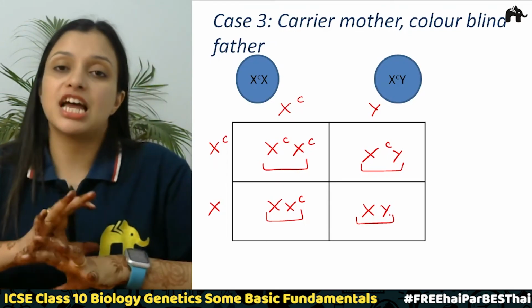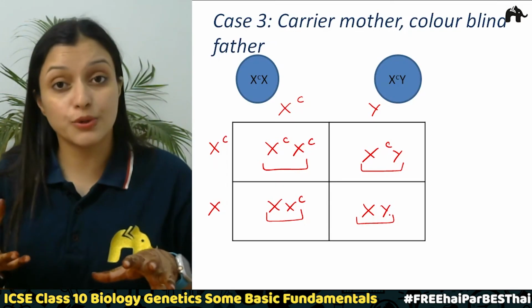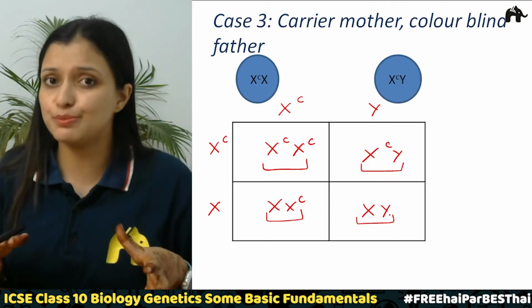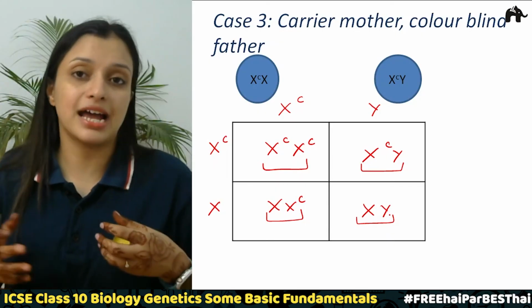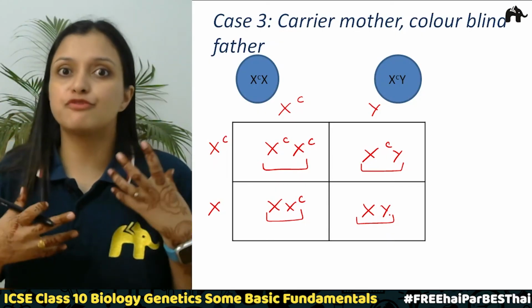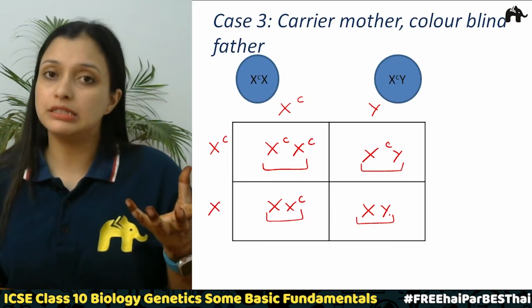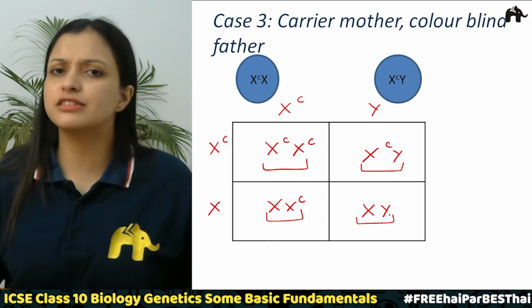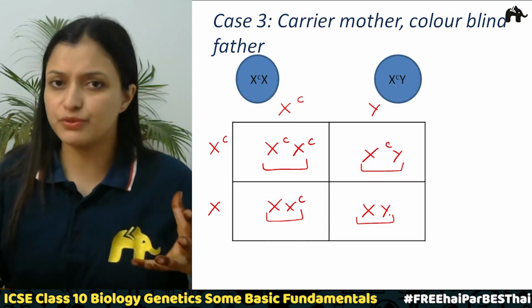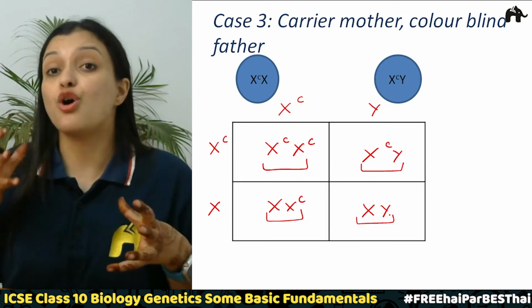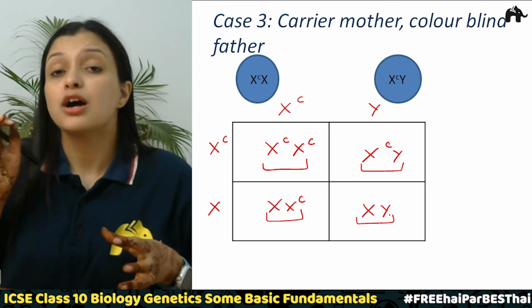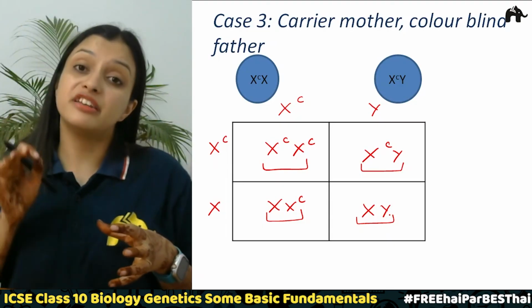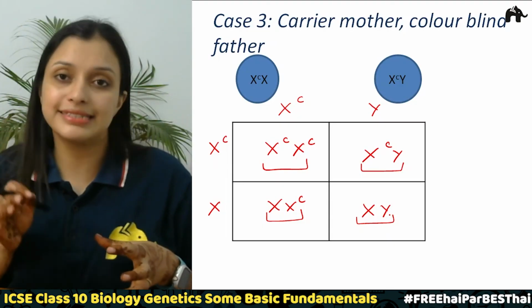So this is how we draw the Punnett square, and this Punnett square is very simple to draw, and also it makes us understand, whatever combination we get, how the offsprings are going to be, what are the chances that a child of that couple is going to be infected with that particular disease.